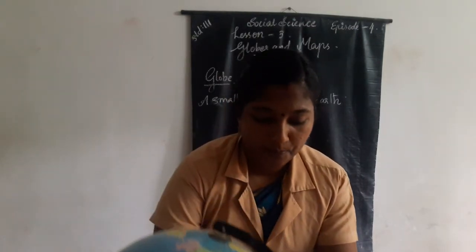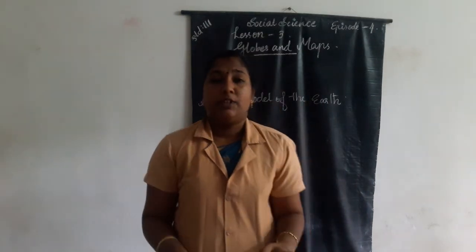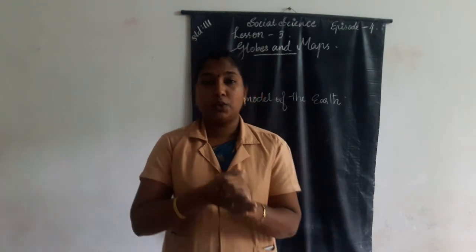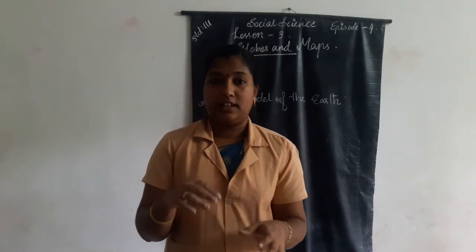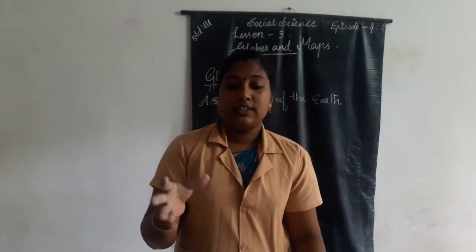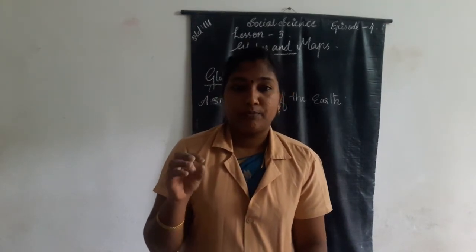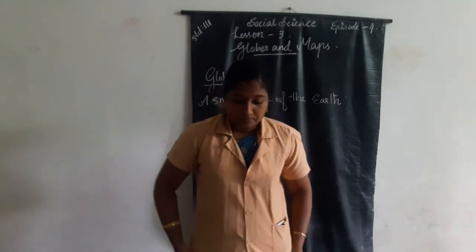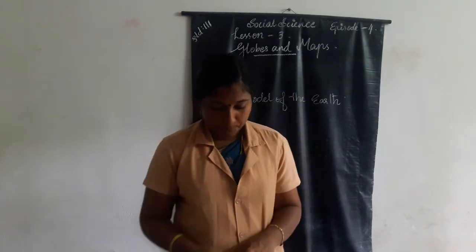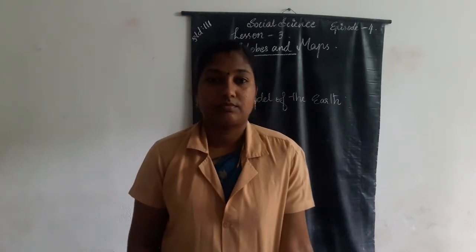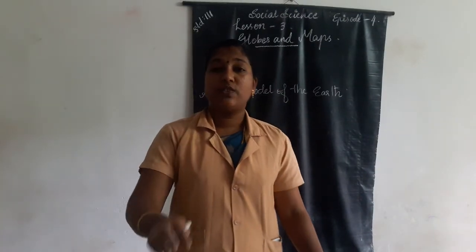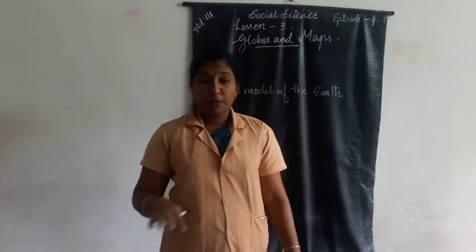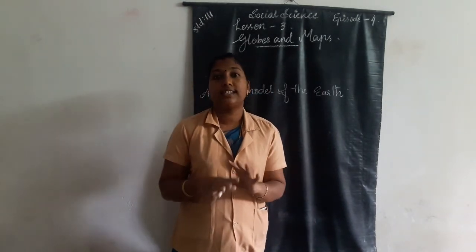This is the globe. It is very difficult to carry from one place to another. The details about our earth are less detailed in the globe. It is not possible to show all the places at the same time.